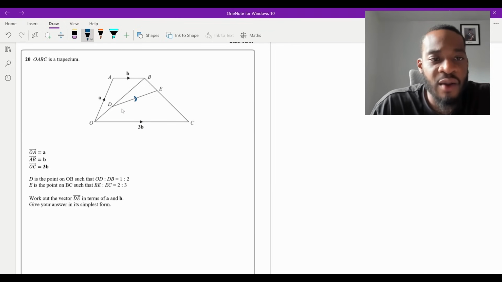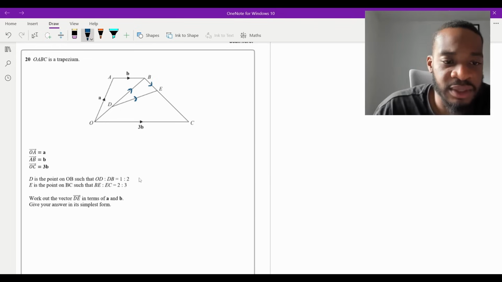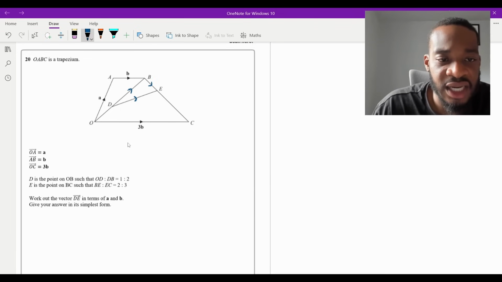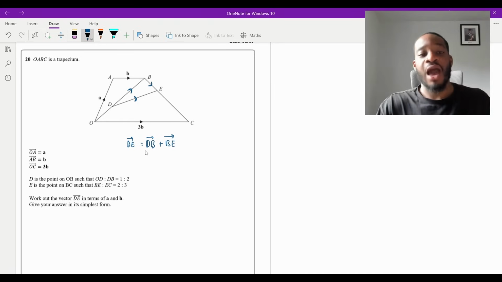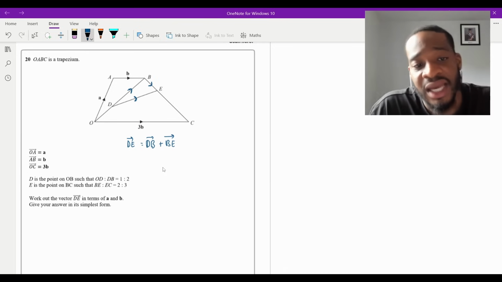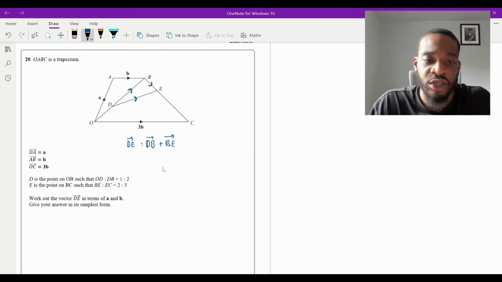Right? Now, how do I go from there to there? Well, I could go along D to B, and then once I get to B, I could go along B to E. So what I like to do is actually write the vector that they're asking me to calculate first. So D to E for sure would be the same as going along D to B, and then once I get to B, I can go along the vector B to E. So for me, the question is a matter of calculating these two vectors, D to B and B to E, adding them together, and that's your answer.